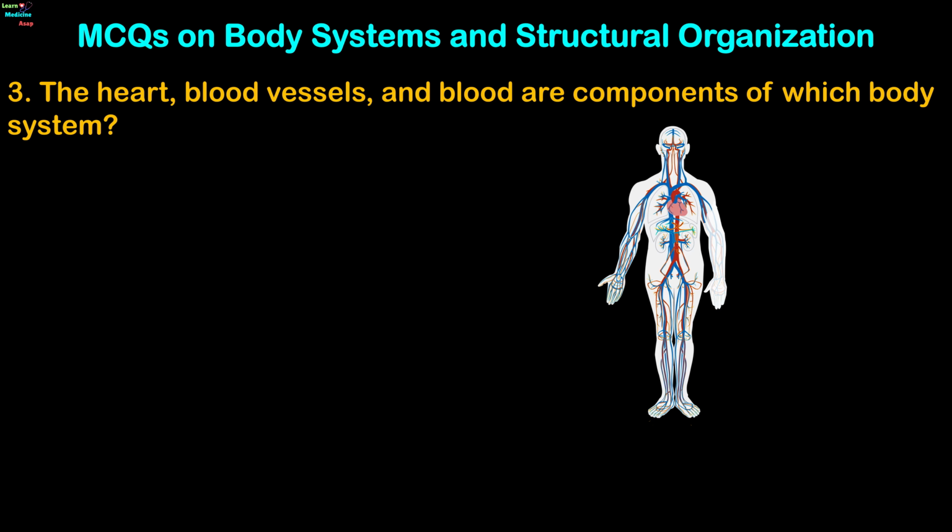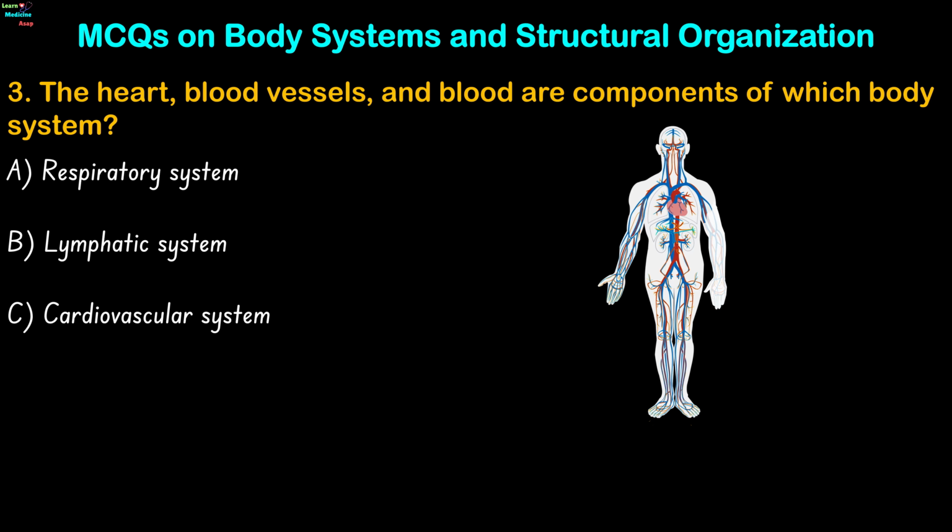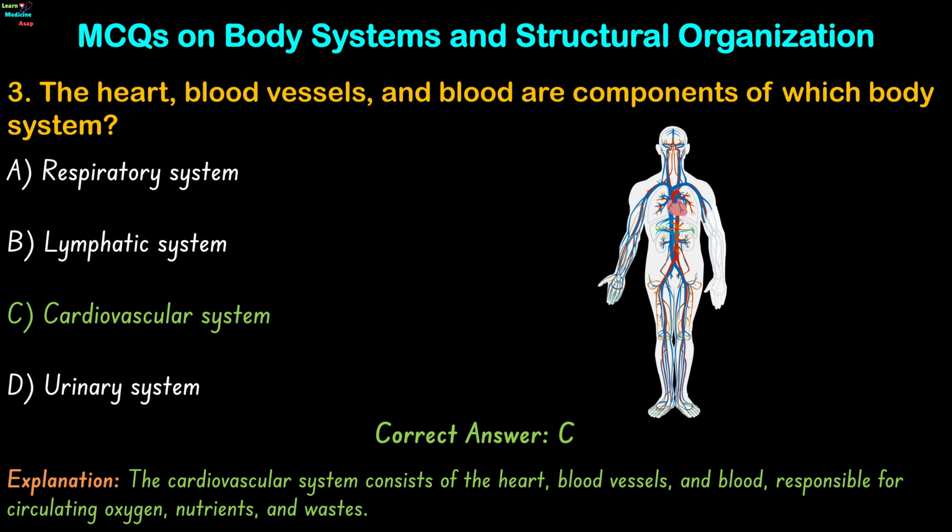Question 3. The heart, blood vessels, and blood are components of which body system? Respiratory system, lymphatic system, cardiovascular system, or urinary system? The correct answer is option C. The cardiovascular system consists of the heart, blood vessels, and blood, responsible for circulating oxygen, nutrients, and wastes.